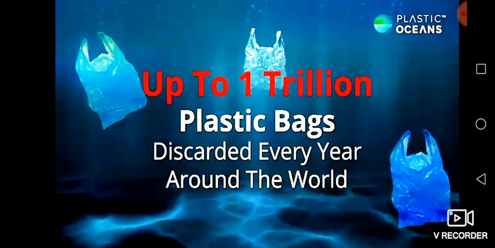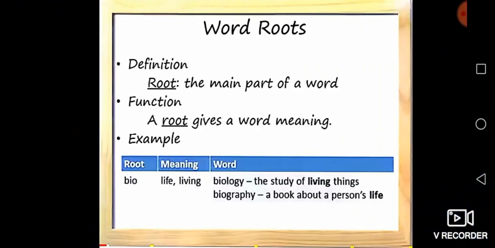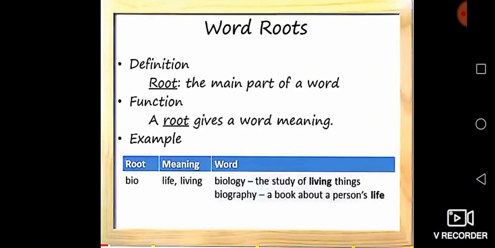We go to the grammar points in the lesson, that is suffixes and prefixes. The writer used suffixes in this lesson, enormous and biodegradable, and he also used inexpensive as an example of prefixes. Before going to suffixes and prefixes, first we should understand the word roots. What are roots?